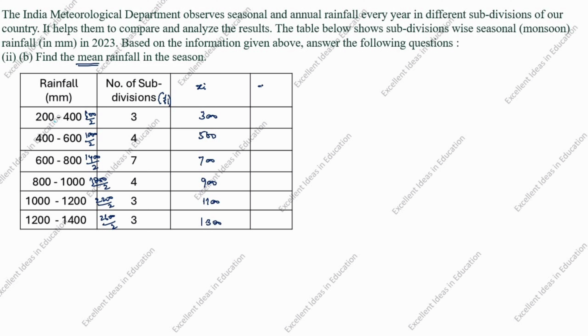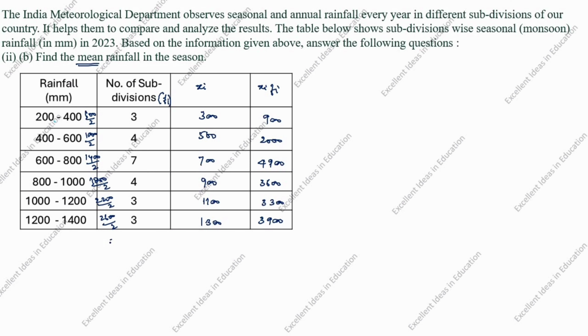Next, we will calculate Xi into Fi. Fi is number of subdivisions, Xi we just calculated. Multiply these two. 3 into 300 is 900. 4 into 500 is 2000. 7 into 700 is 4900. 4 into 900 is 3600. 3 into 1100 is 3300. 3 into 1300 is 3900.